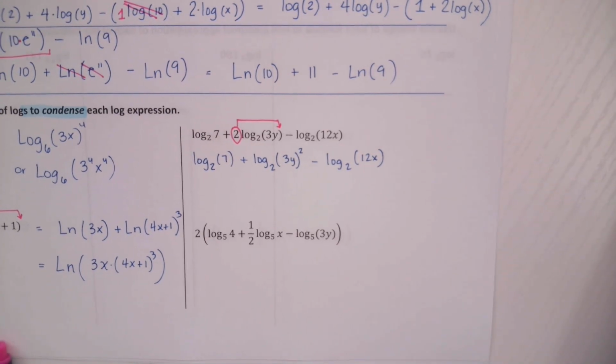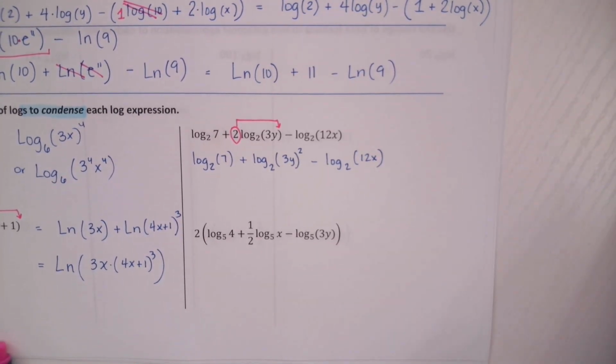Okay. Then what would I condense now? I would not do the quotient property next. What would I do next? The power? No, we just did power. The other one. They're listed on the top of your paper. Product. We're going to do product next.